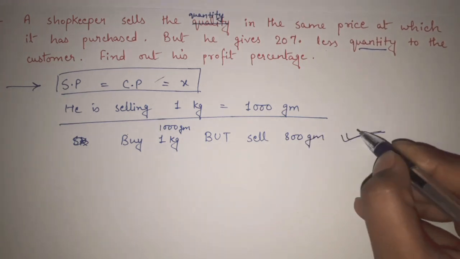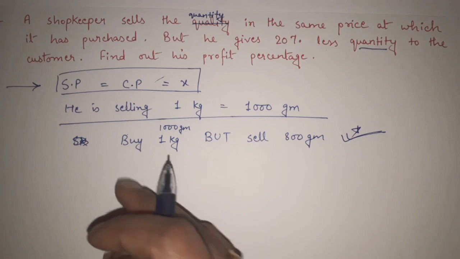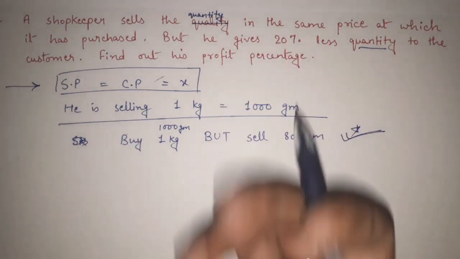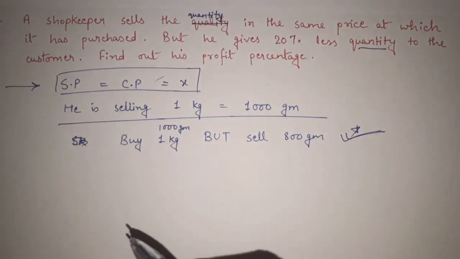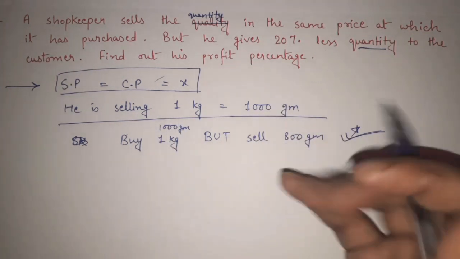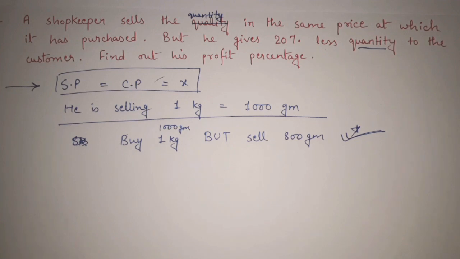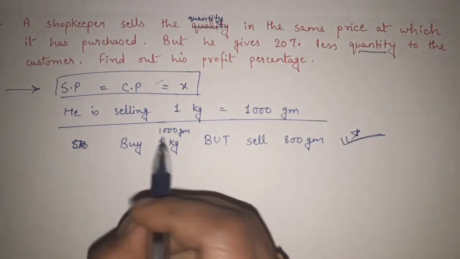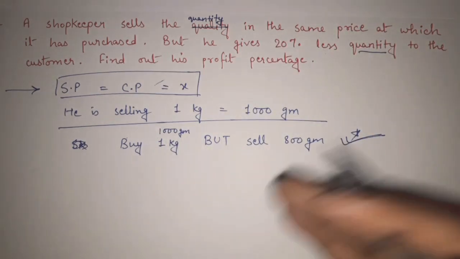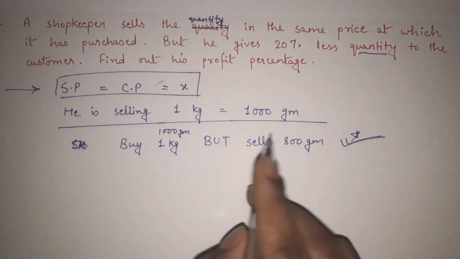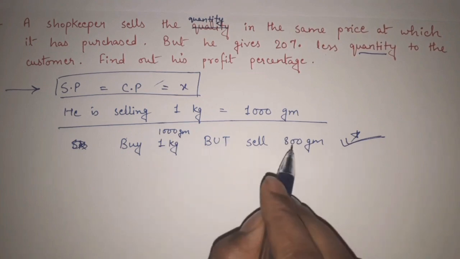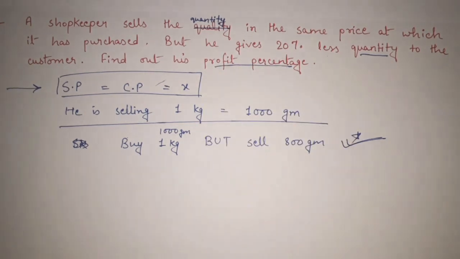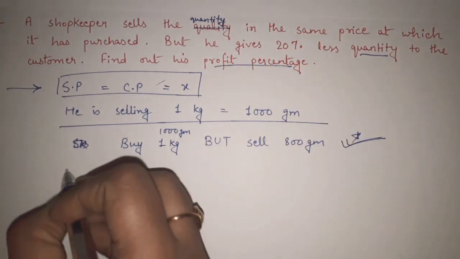This thing is the most important thing here. That if the person is buying 1 kg of anything, 1 kg that means 1000 gram, he is buying the whole 1000 gram, but when he is selling that thing, he is giving only 800 gram. So you can say that this is kind of cheating, that he is buying 1000 gram, but at the same price he is giving 800 grams only. So by doing this cheating, by giving 200 gram less, what is his profit percentage? They are asking us this thing. So how to do that?